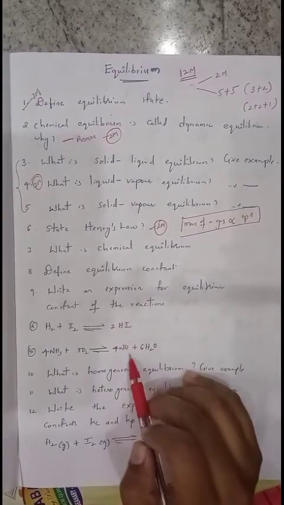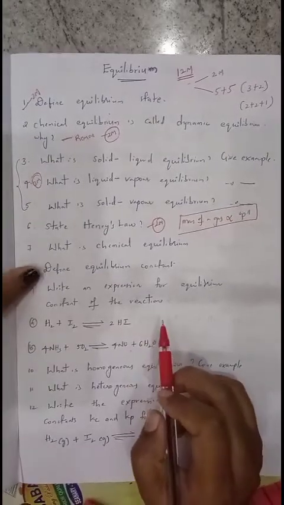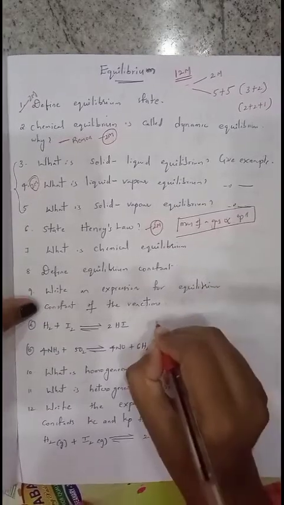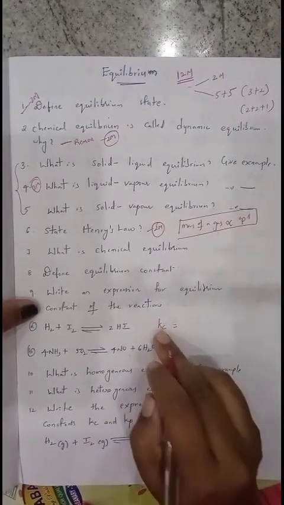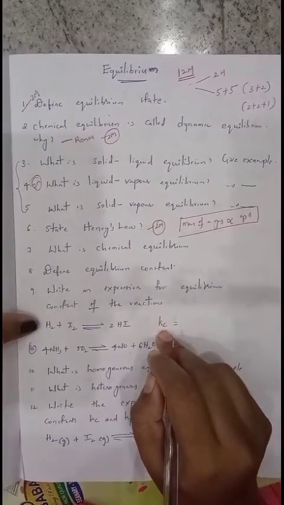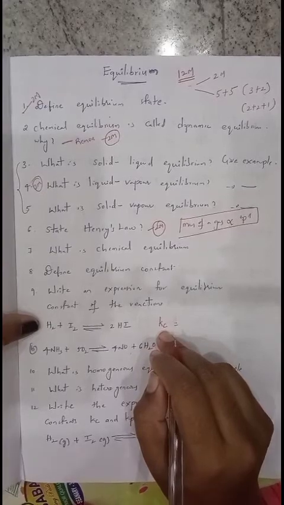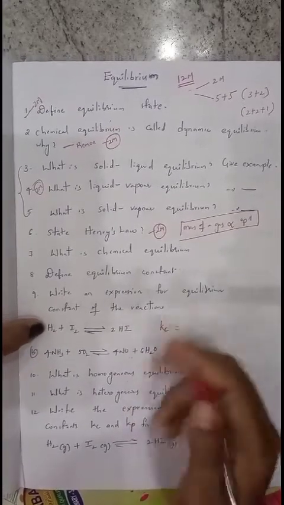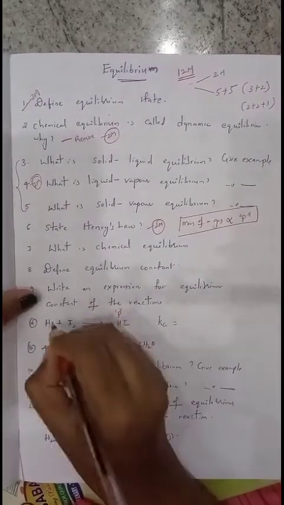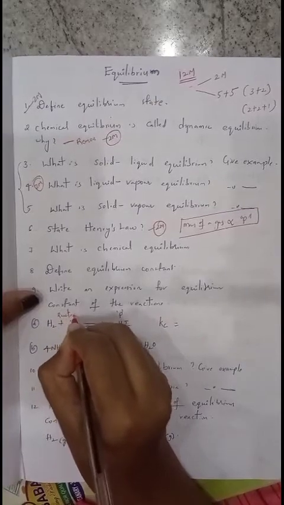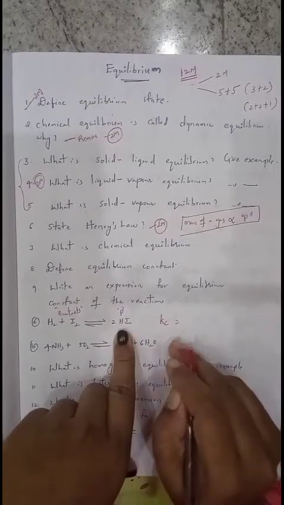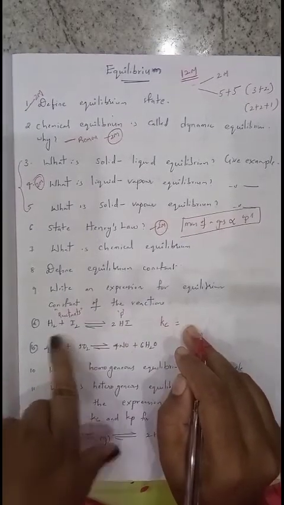Here 2 reactions are given. For these reactions you want to write down the equilibrium constant. Equilibrium constant is given by the symbol Kc. Equilibrium constant is always equal to concentration of the products divided by concentration of the reactants. After the arrow whatever is there is considered as product, and before the arrow whatever is there is considered as reactants. First, it is a ratio of concentration of products divided by concentration of reactants.